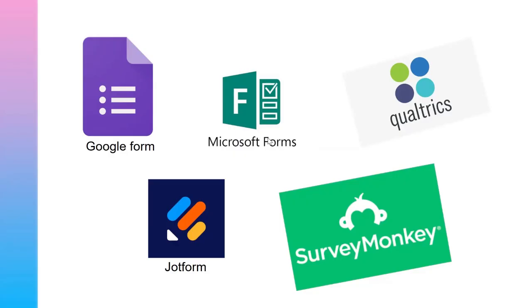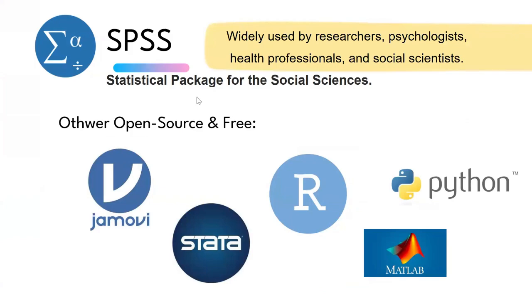The second thing is SPSS. SPSS is the Statistical Package for the Social Sciences. Most researchers, psychologists, health professionals, and social scientists use this software for analysis. Other platforms are also available, like Stata, R, Python, and MATLAB. But we choose SPSS because it is the most widely used for academic purposes. So now we move toward SPSS.